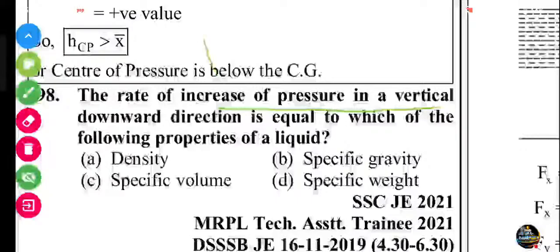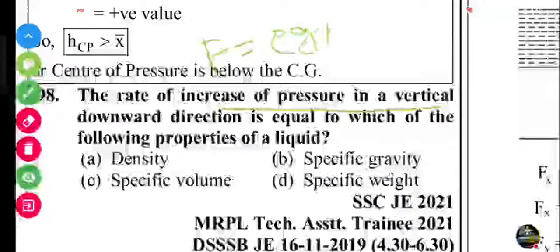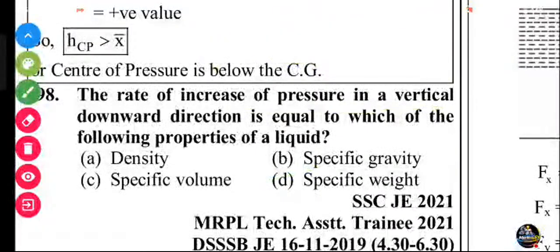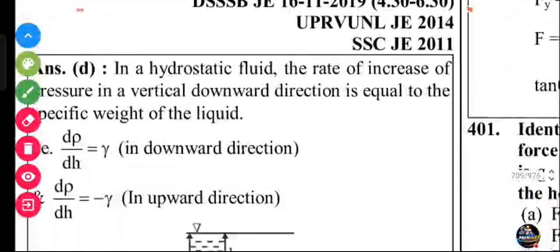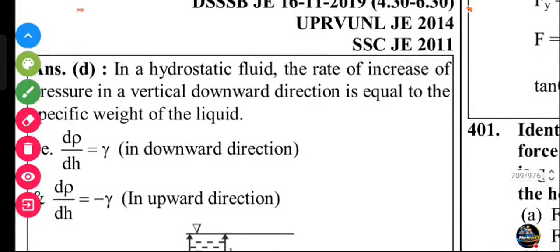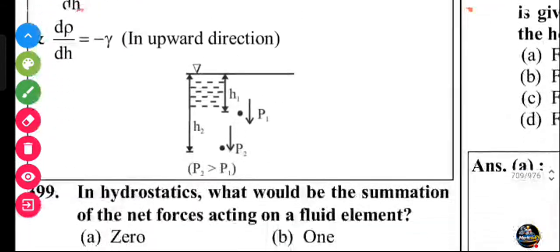We know the hydrostatic pressure is equal to rho g h bar. Rho g is specific weight. This is the answer. Let's check. In hydrostatic fluid, the rate of the increase of the pressure in the vertical direction is equal to the specific weight of the liquid.